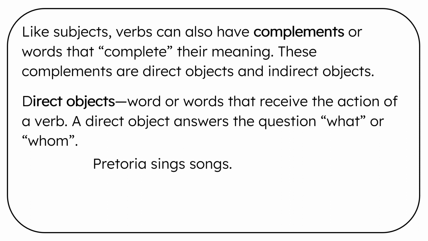Pretoria sings songs. The verb is sings. Sings what? Songs. Songs is the direct object. Keisha writes her stories. Writes is the verb. Writes what? Stories. Stories is the direct object.